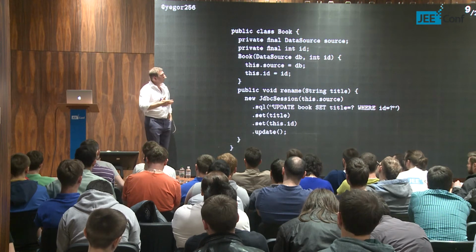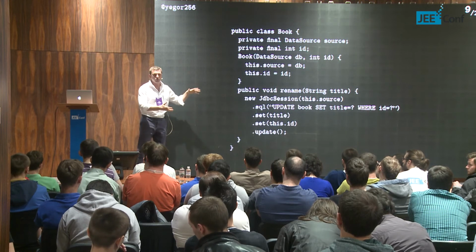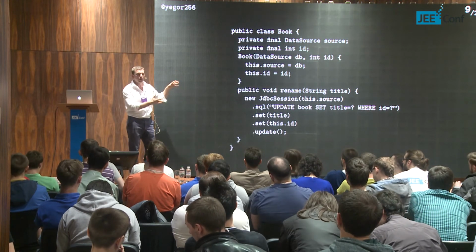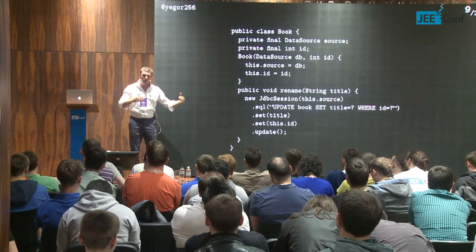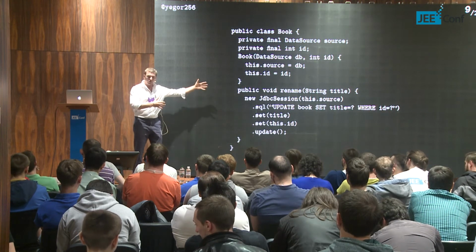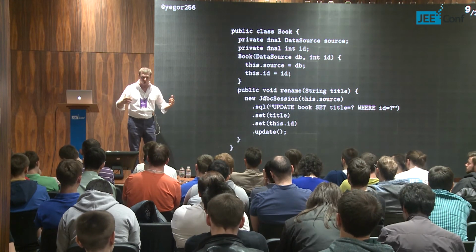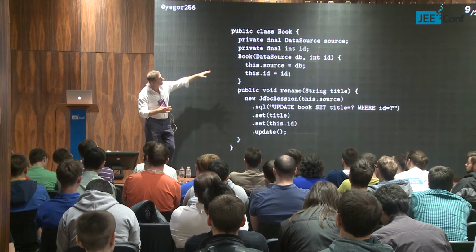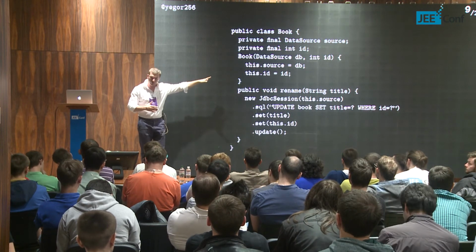In this case, definitely the book is coupled with the data source. The book is designed to be stored. This object book represents a record in the database. One object represents one record. This book represents the line in the table by the number ID in the specific data source.